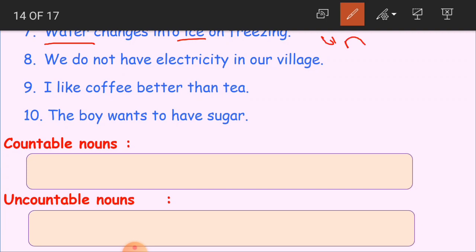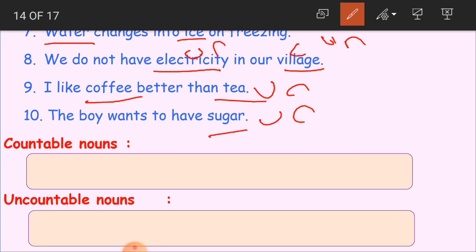Okay. So we do not have electricity in our village. Electricity, uncountable. Village, countable. I like coffee better than tea. Coffee and tea, can we count, children? No, both are uncountables only. Okay, the boy wants to have sugar. Sugar also is in the form of small granules. No, we can't count even sugar. So, uncountable. So, like this, children.